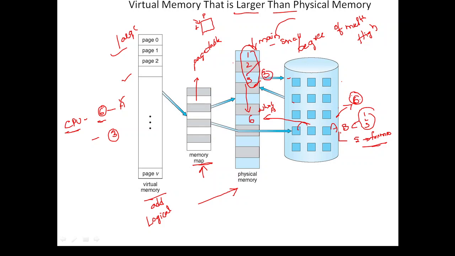In this frame, we can load another process's second page. In this, we can load another process's sixth page. Like that, many processes can be loaded onto the main memory, creating an illusion that the main memory is large enough to accommodate all the processes required by the CPU. So this is the actual concept of virtual memory.